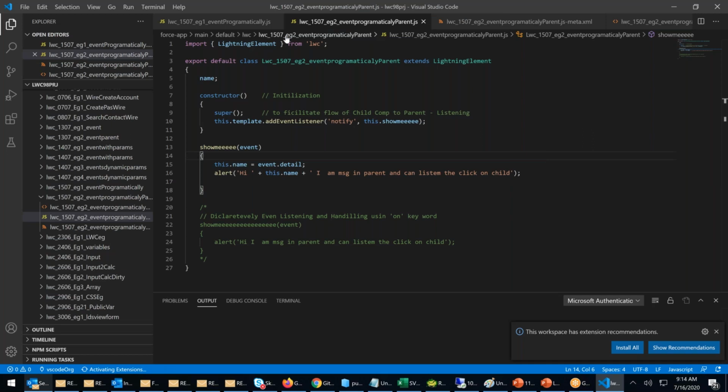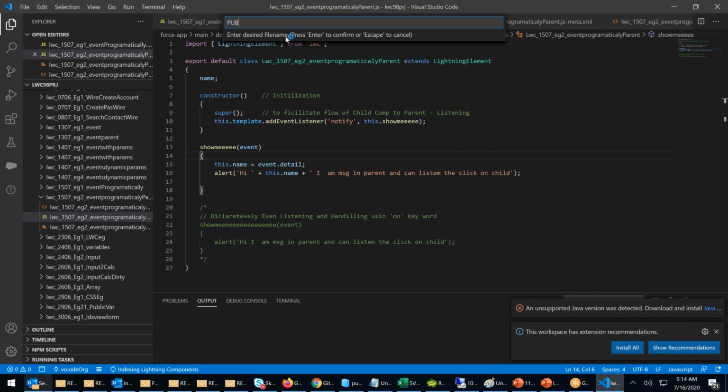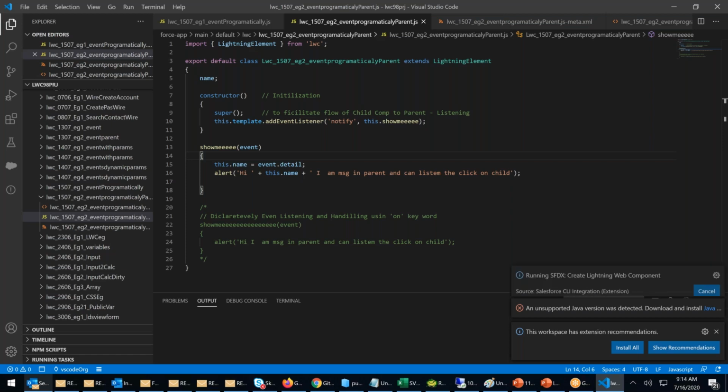What is the name of the component? The name should be PubSub, P-U-B-S-U-B, right? P-U-B-S-U-B, PubSub. This is how we will create the first step, PubSub. Today I'm creating the PubSub.